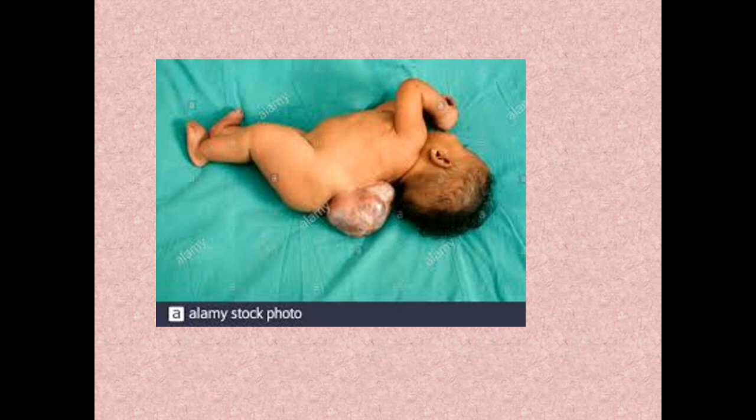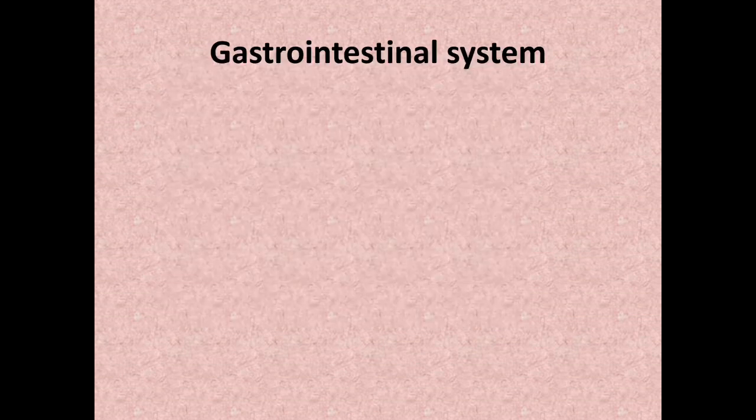The next system we'll discuss is the gastrointestinal system. As we know, it starts from your mouth. So what problems can occur in the mouth? Lips, cleft lip. You can see a unilateral cleft lip.